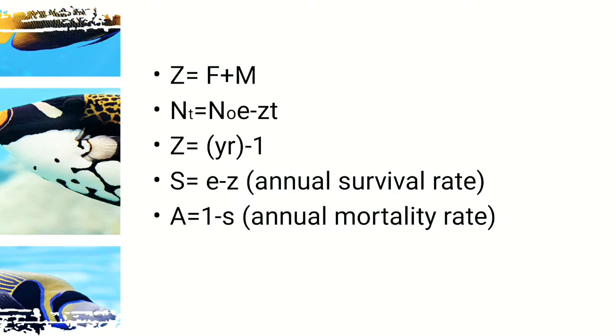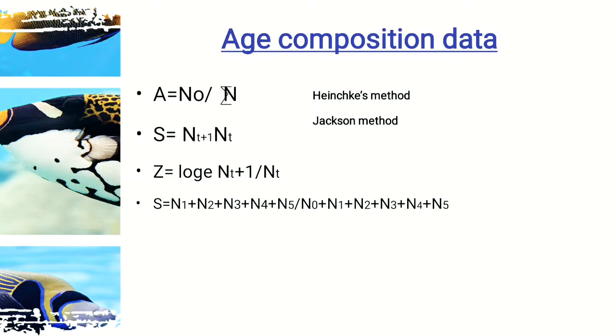E minus Z, if we are knowing the Z value, we can calculate S, that is survival rate, and A is the annual mortality rate, or we can denote it by D also. So these equations we have to learn. Similarly, some scientists have given the age composition data, where we have to calculate this. If we are knowing all these equations, we can calculate the mortality rate anywhere, which is useful for knowing the population